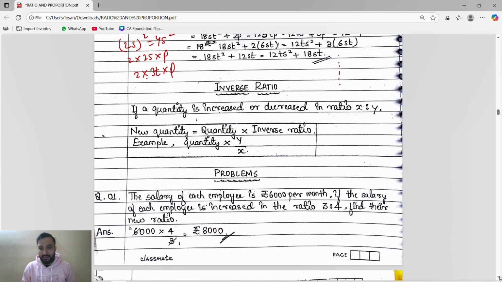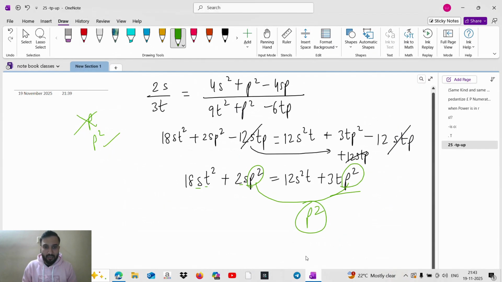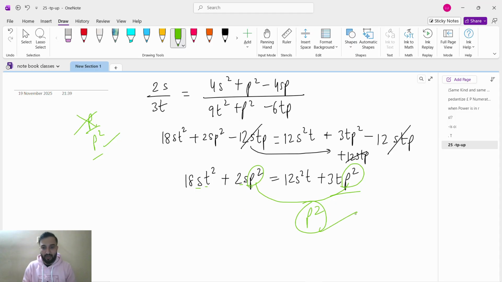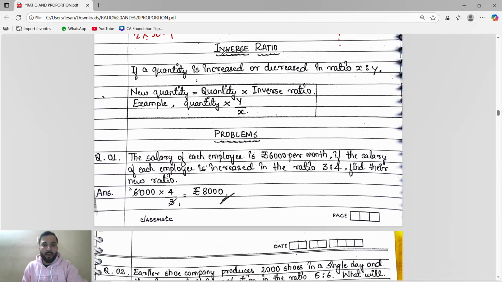Okay, so like that, we will just check what is available here, p or p square. Obviously p square is available, p is not. The answer is in the form of p square. Option A, which is given as p square is equal to 6st, is the answer. Khatam, khalas.